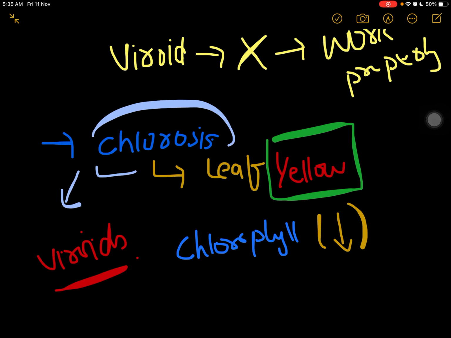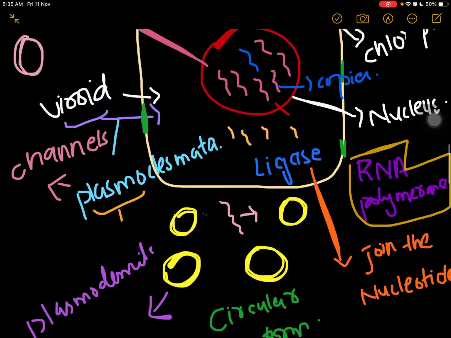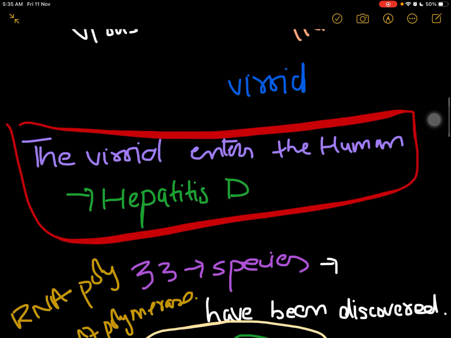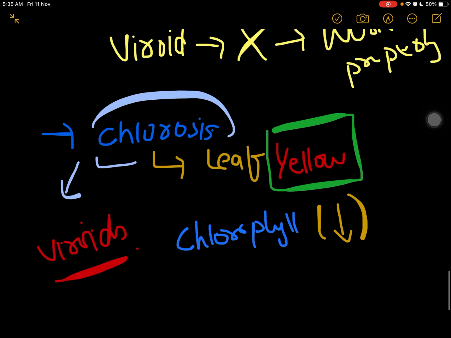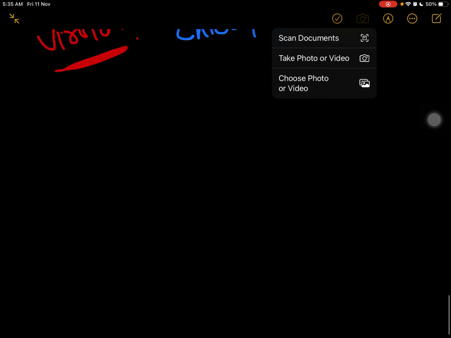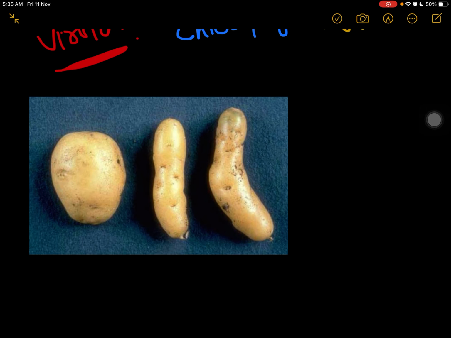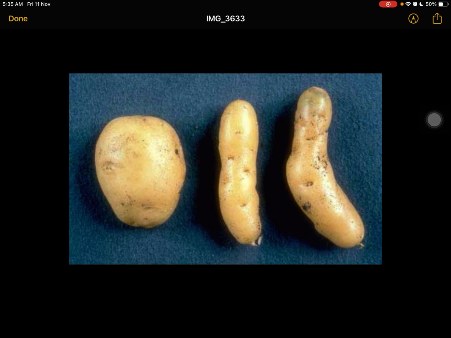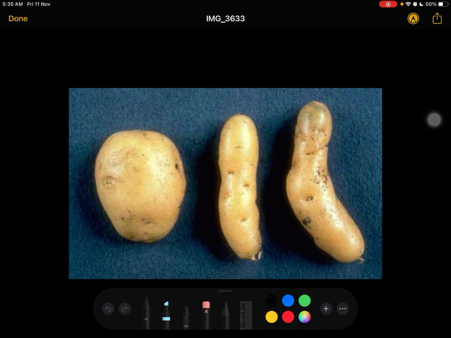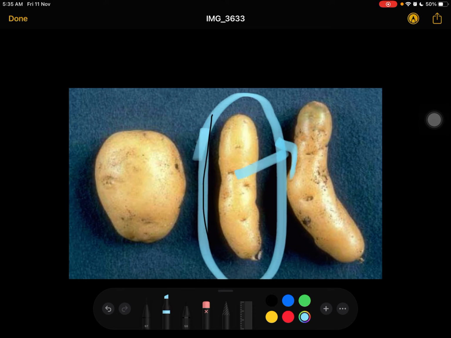So I guess this basic viroid is clear to you. Let me show you the diagram of potato spindle tuber disease. You can see here, when the diner was having dinner, he saw that these potatoes are elongated.